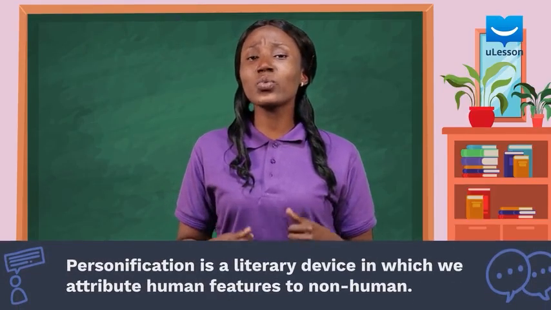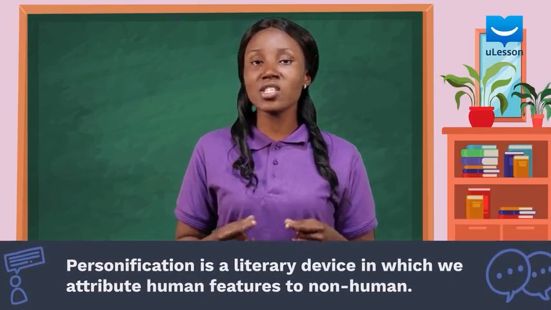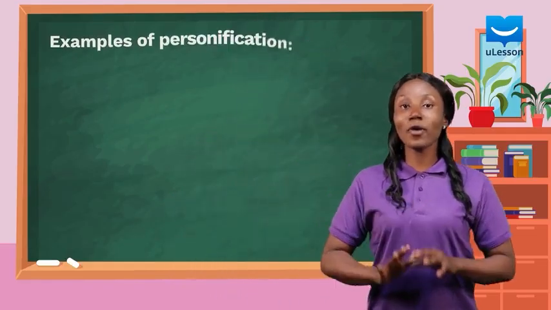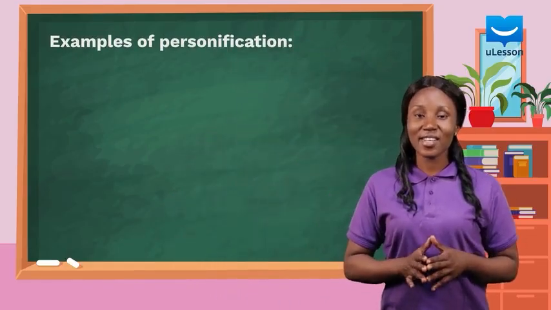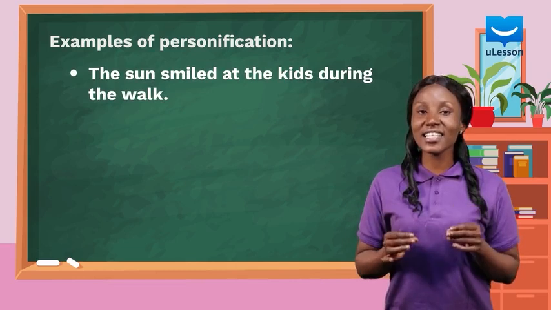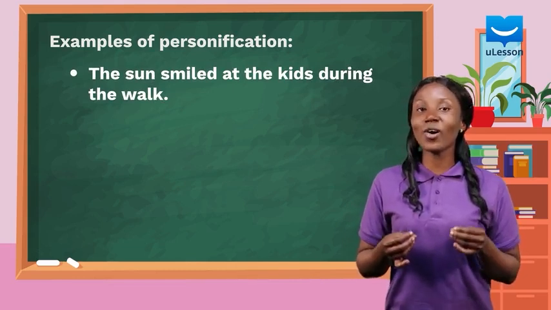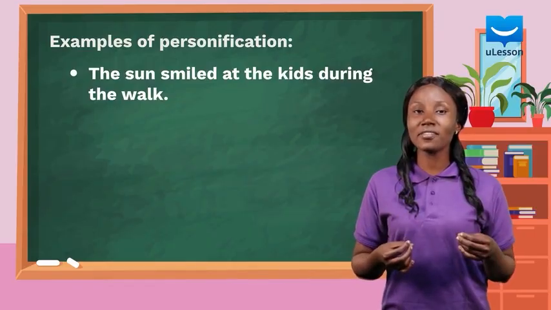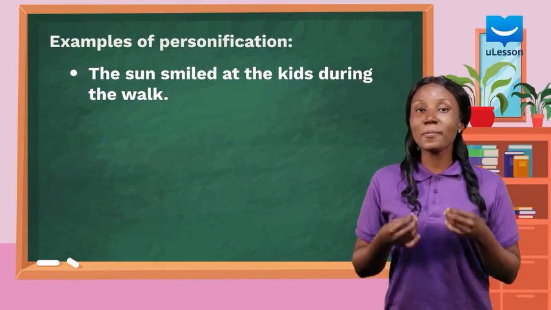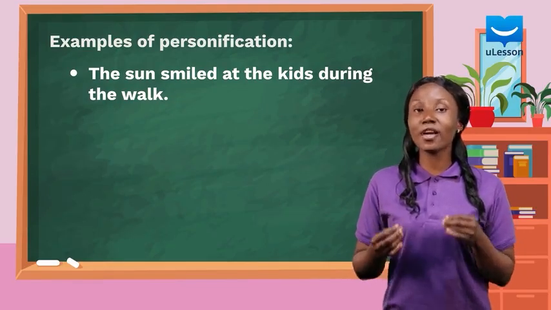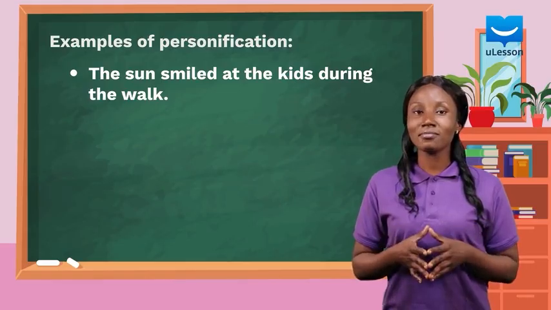Personification. This is a literary device in which we attribute human features to non-human things. I gave 2 examples of personification at the beginning of this lesson. Let's put them properly in sentences. The sun smiled at the kids during the walk. Here, we have given the sun a human feature of smiling. The sentence means that the sun was gentle and warm during the walk.